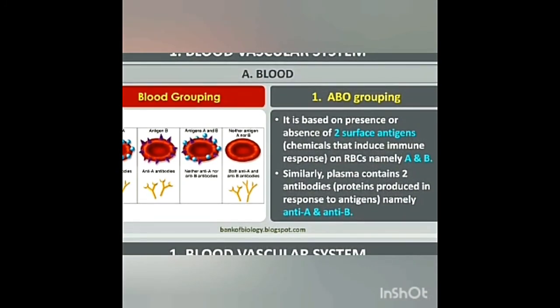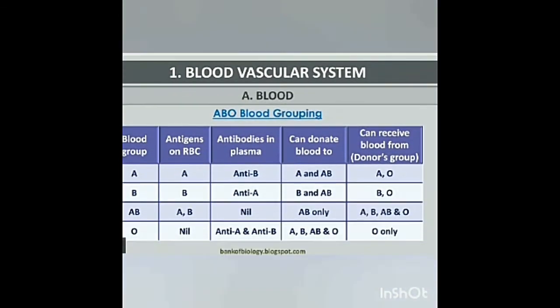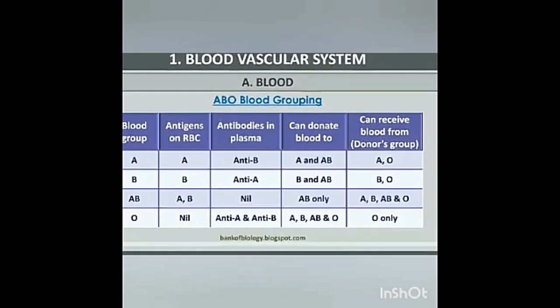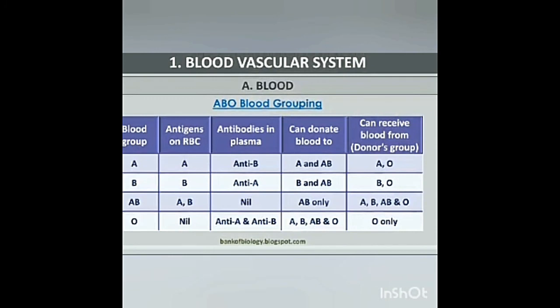ABO grouping. It is based on the presence or absence of two surface antigens, chemicals that induce immune response, on RBCs, namely A and B. Similarly, plasma contains two antibodies, proteins produced in response to antigens, namely anti-A and anti-B. ABO blood grouping.